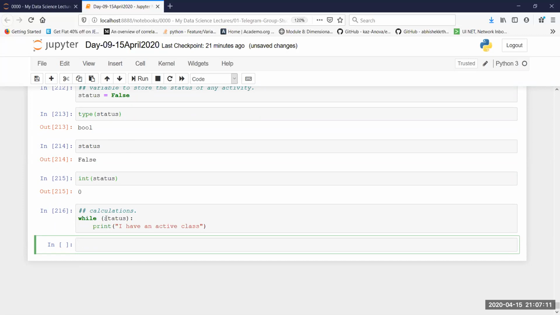And if I simply write while status, it is going to check whether this variable is a Boolean or not. The answer is yes. If the value is true, it is going to go inside the loop. If the value is false, it is not going to go inside the loop. It's a very, very important structure of writing a while loop when it comes to doing the analysis.